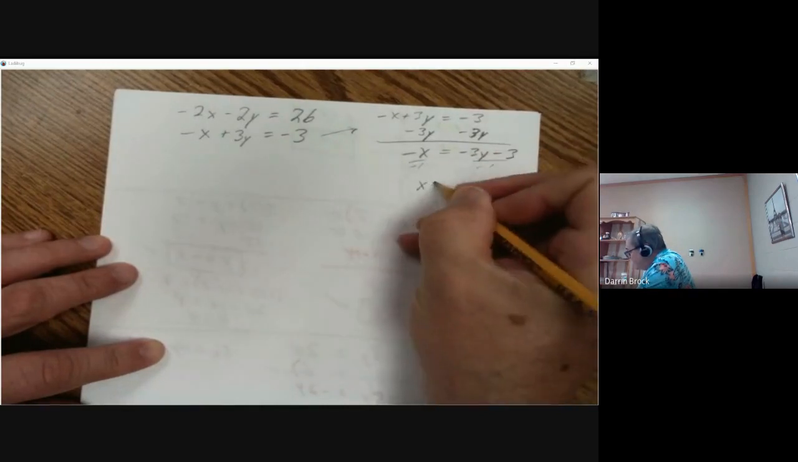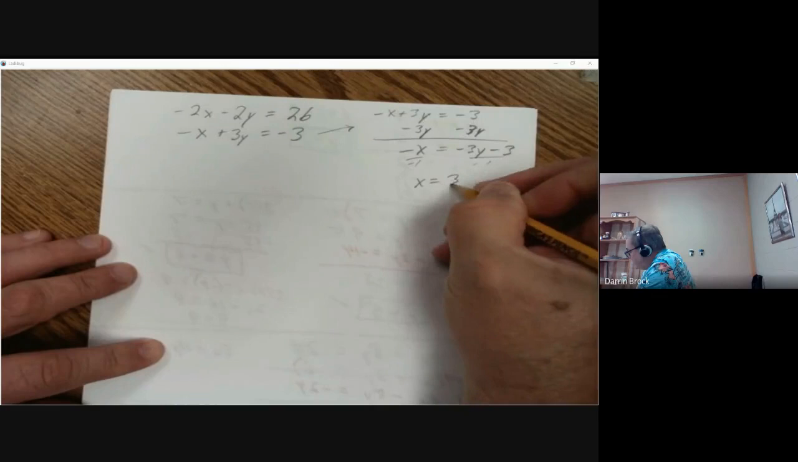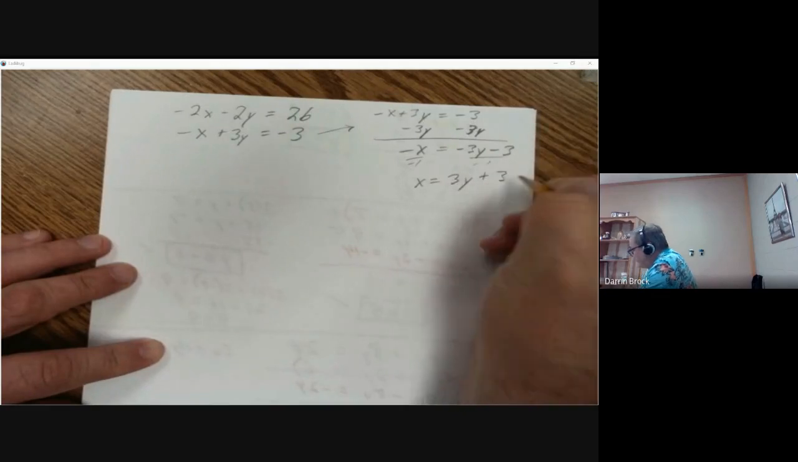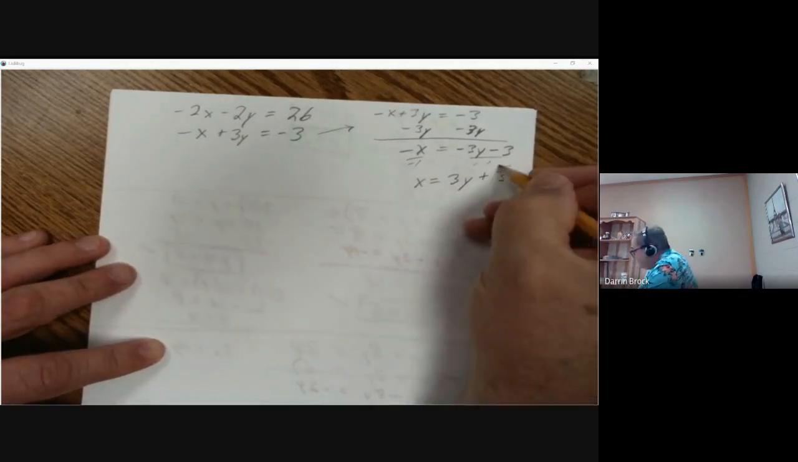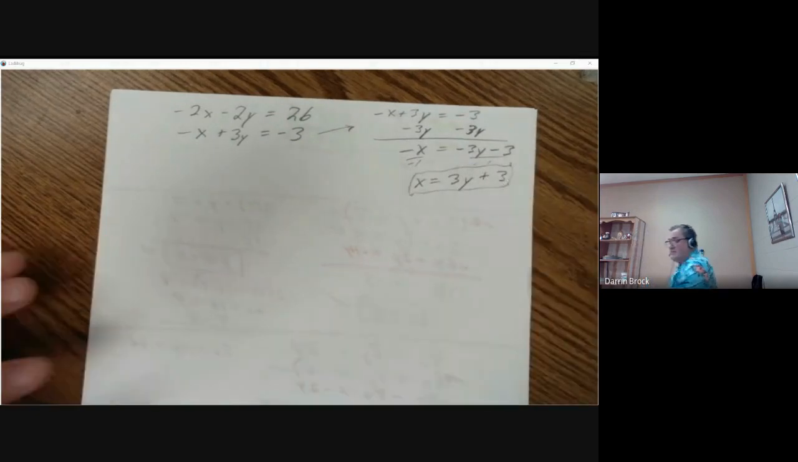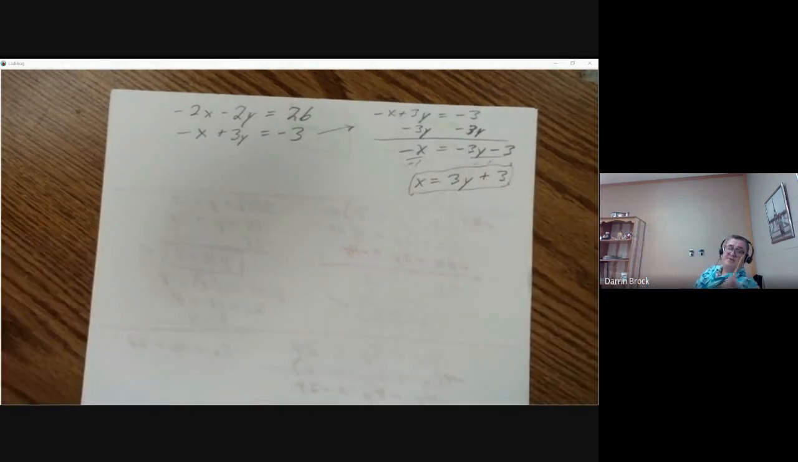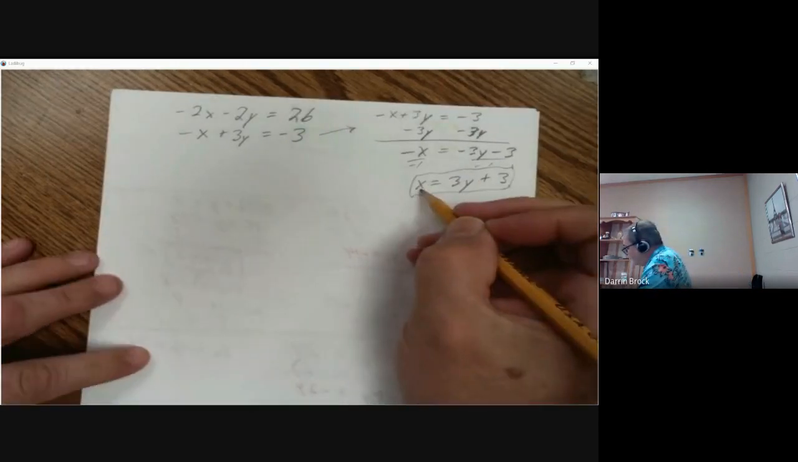So x equals positive 3y, positive 3. This is what x equals. Now, we don't have a number for x yet, but we will get there. But what I want to know is, what is x equal in this equation?